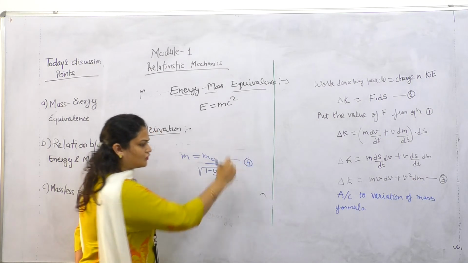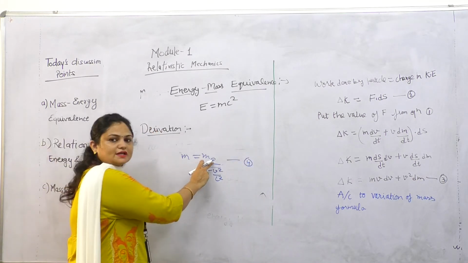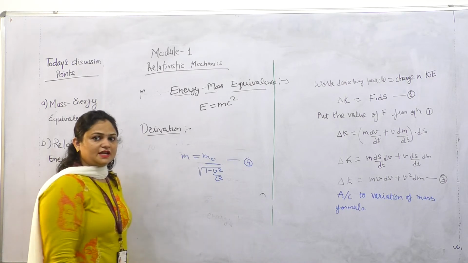This is equation 4, where m naught is the rest mass and m is the relativistic mass.